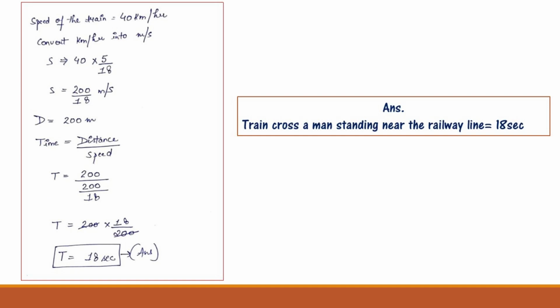Now let us solve this question. As it is given in the question, the speed of the train is 40 km per hour. Now you have to convert kilometer per hour into meter per second. Speed of the train is 40 into 5 by 18, that comes to 200 by 18 meter per second. Now the distance is 200 meters. Now you have to find the time, that is distance divided by speed, that is 200 divided by 18 inverted, which after simplification gives the time, that is 18 seconds. That means the train crosses a man standing near the railway line in 18 seconds.